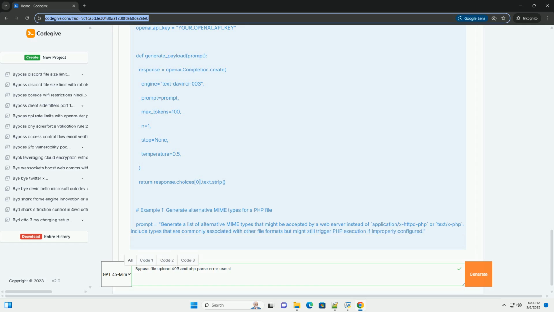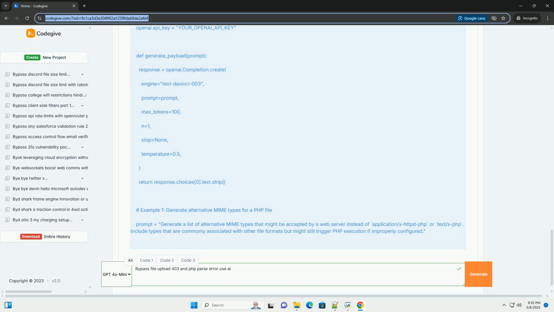3. Uploading the file and analyzing the response. Create a PHP file, for example error.php, containing the generated payload. Upload the file through the web application's file upload form. Access the file through the web server.